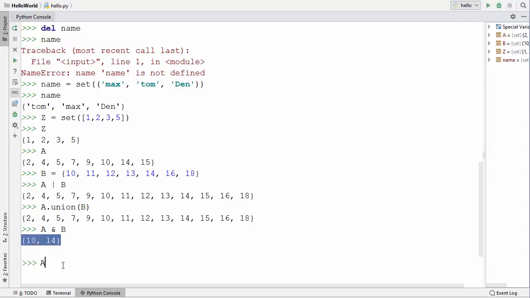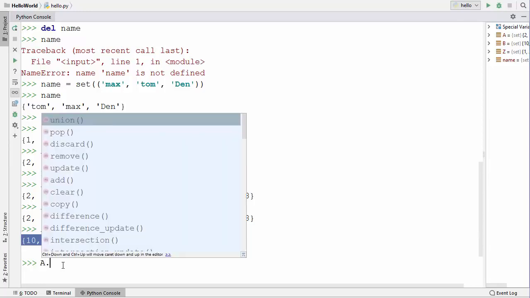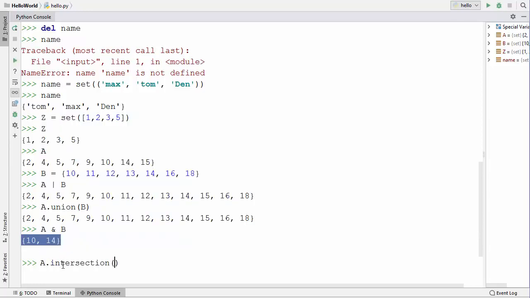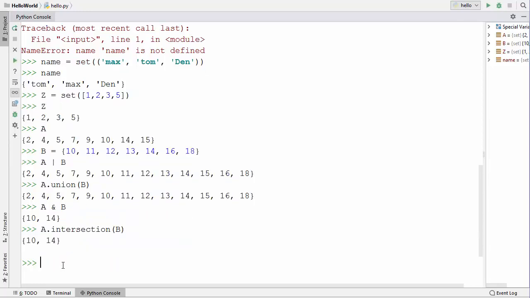Again, you can use a method called intersection. So A intersection and then B is going to give me the same answer. So either you can use this method or you can use this operator.